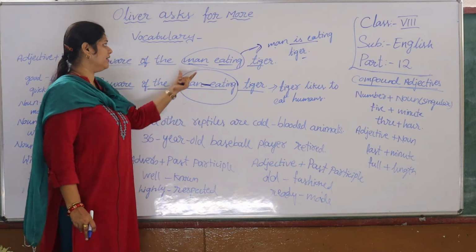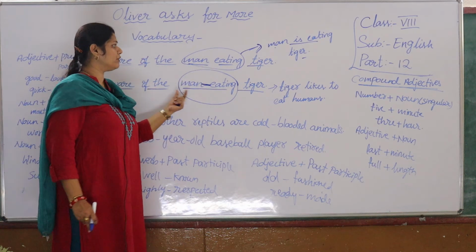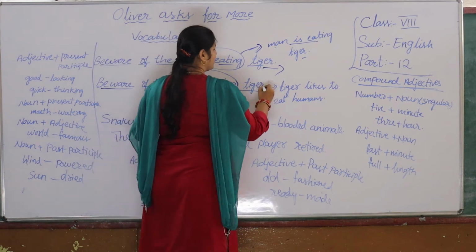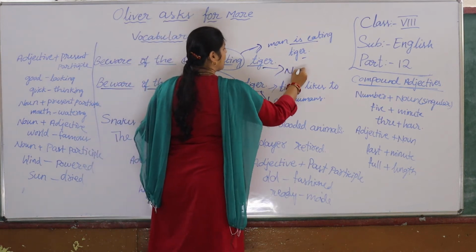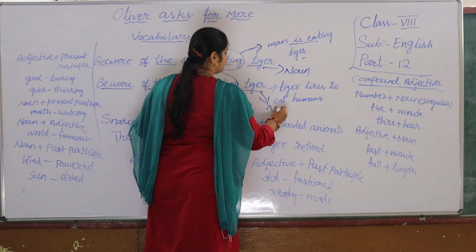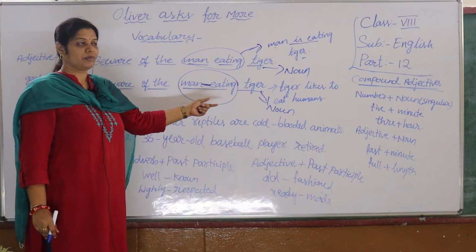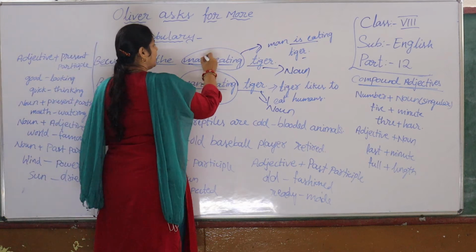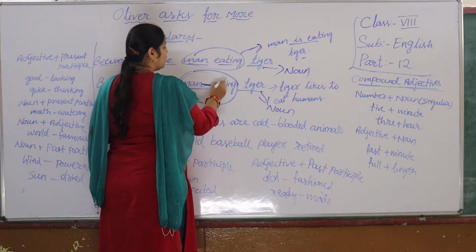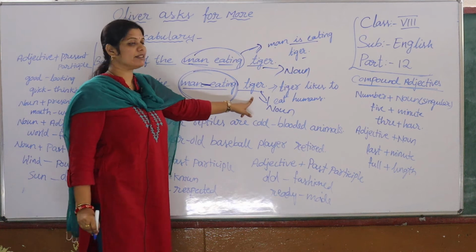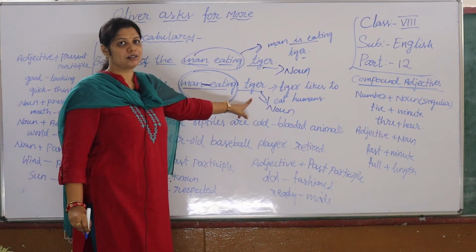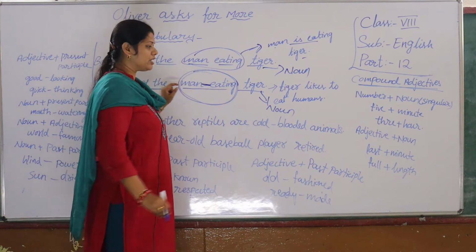Man eating tiger and man-eating tiger. Here, tiger is what? It is a noun. Yes or no? So this man-eating is describing this noun. So this becomes what?